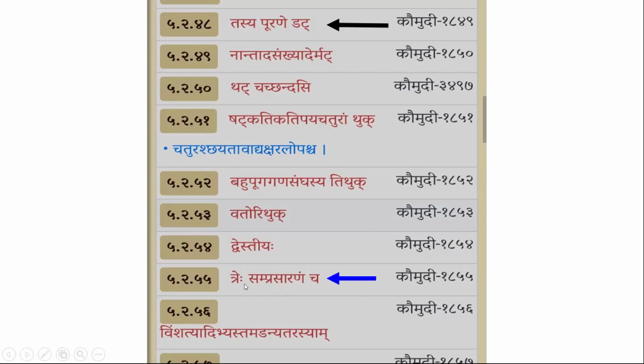In that section, we have the sutra tre samprasaranam cha. Before that, we have dves tiyah. The word dvi gets the tiya pratyaya. So dvi plus tiya, it is dvitiya. Tre samprasaranam cha. It means 3 gets tiya, but it also undergoes samprasaranam, is the meaning of this